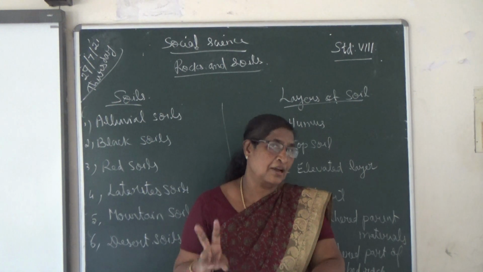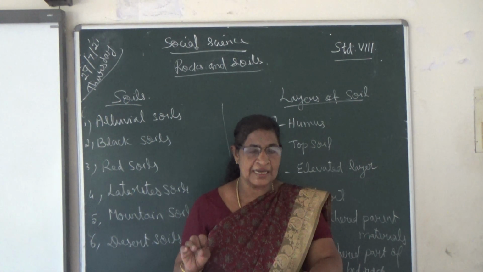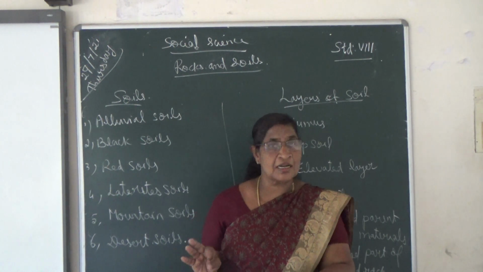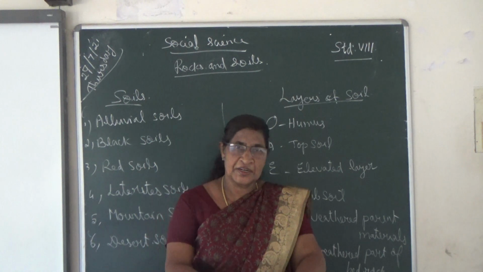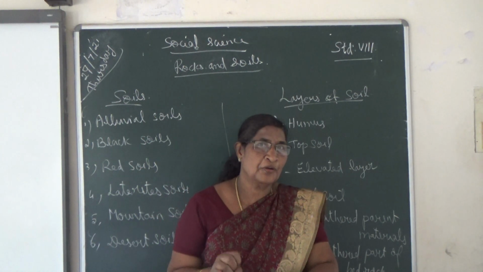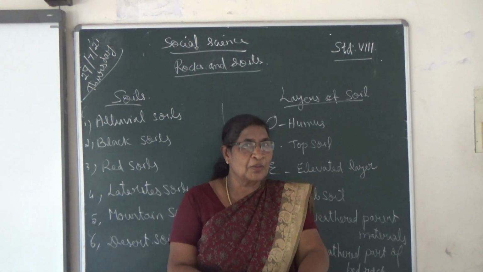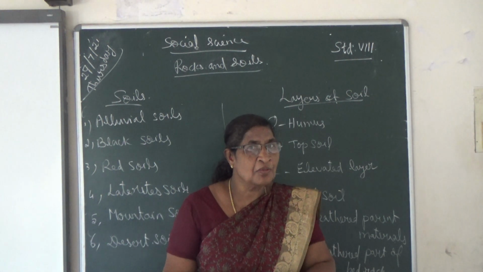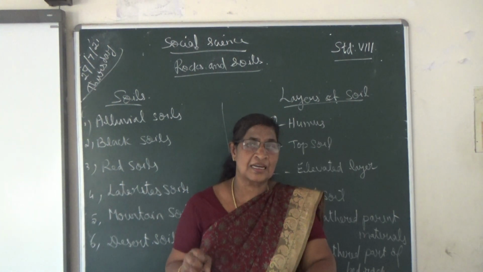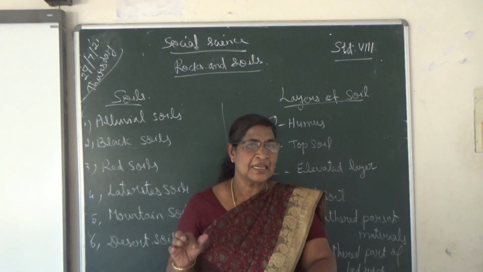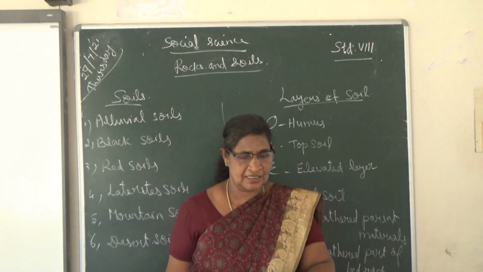There are three types of rocks: igneous rocks, sedimentary rocks and metamorphic rocks. Igneous rocks are formed by the solidification of molten magma. These igneous rocks are again divided into extrusive igneous rocks and intrusive igneous rocks.